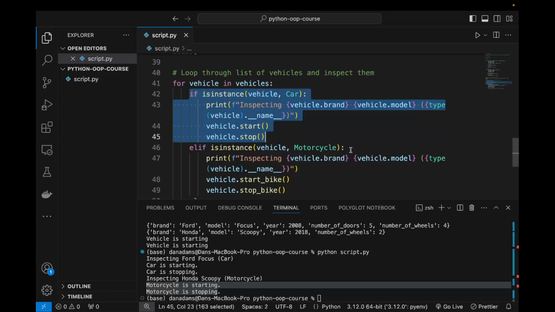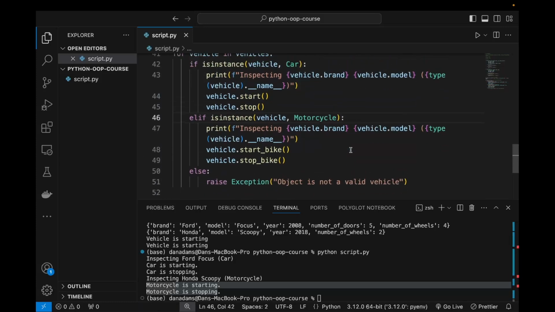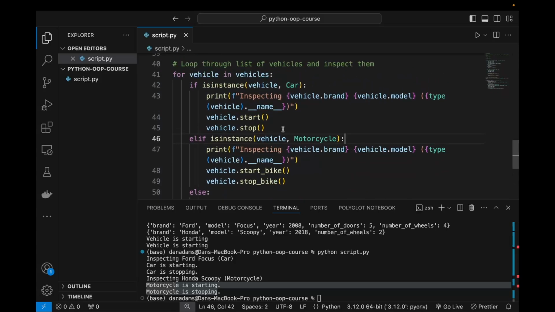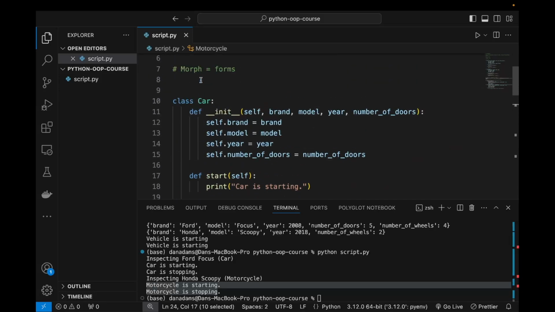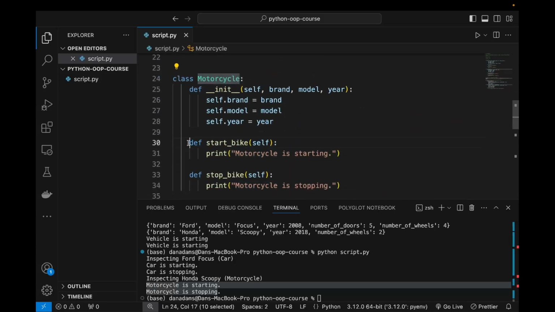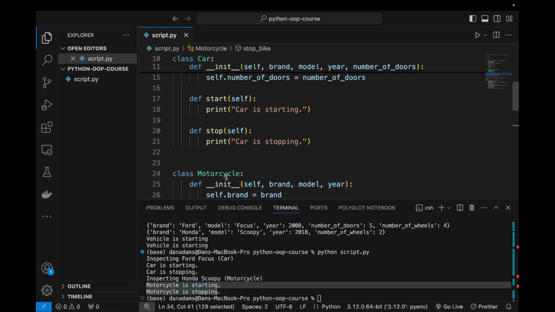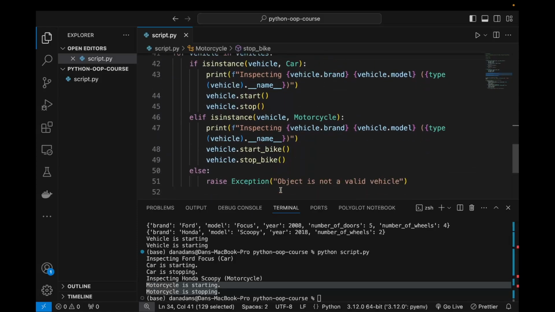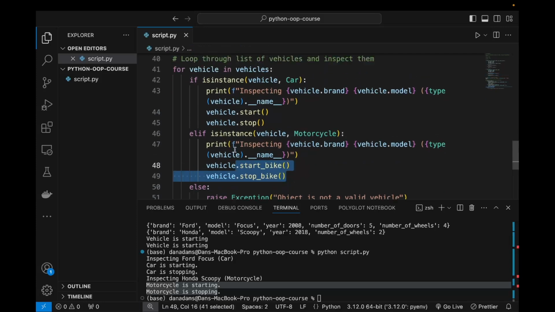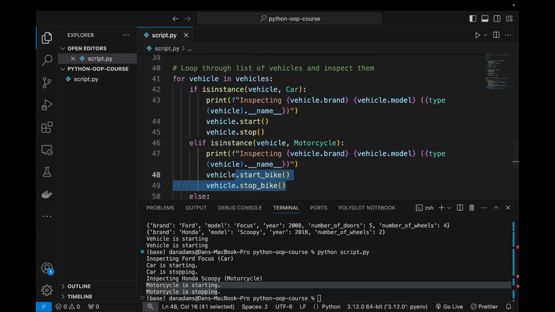Okay, because there's nothing to enforce any kind of consistency between motorcycle and car. We can call these methods whatever we want, we can call these attributes whatever we want, and there's nothing enforced or shared or consistent between these two objects. So that means we have to check what type of objects they are before we can safely access the attributes and methods on those objects.